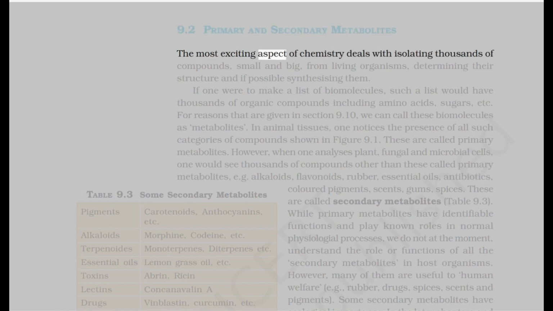The most exciting aspect of chemistry deals with isolating thousands of compounds, small and big, from living organisms, determining their structure and, if possible, synthesizing them. If one were to make a list of biomolecules, such a list would have thousands of organic compounds including amino acids, sugars, etc. For reasons that are given in section 9.10, we can call these biomolecules metabolites. In animal tissues, one notices the presence of all such categories of compounds shown in figure 9.1. These are called primary metabolites.